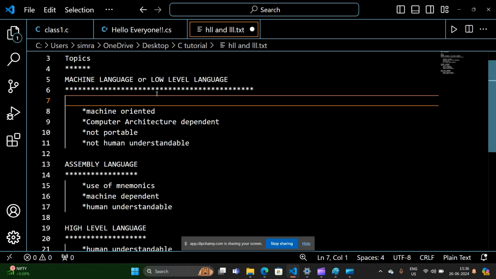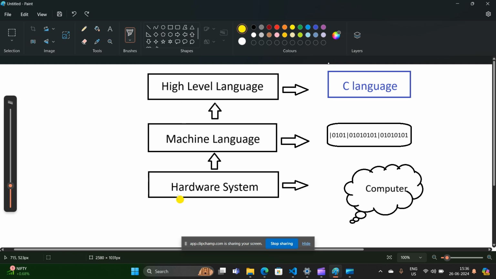So first of all, what is machine language or low level language? From the word it is clear, it is the language which is machine oriented. Machine oriented means it is closer to the hardware system. Let me show you the hierarchy. You can see here, first the hardware system came, and then the machine language and then the high level language. At first the hardware system is our computer.